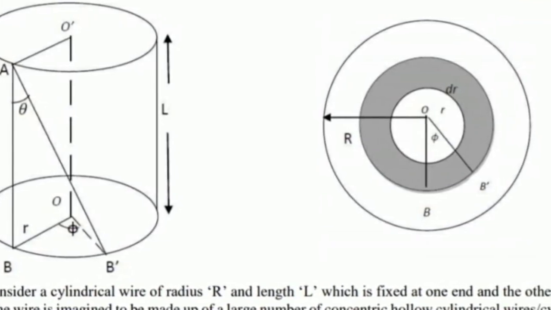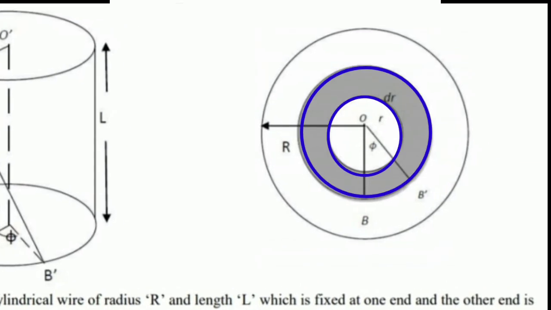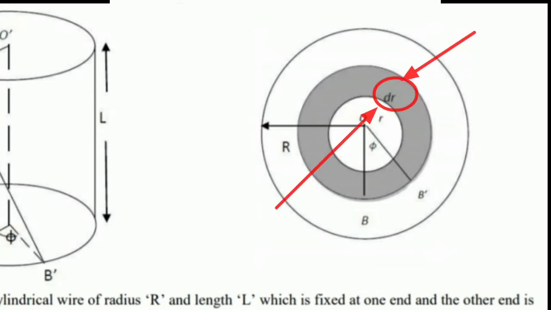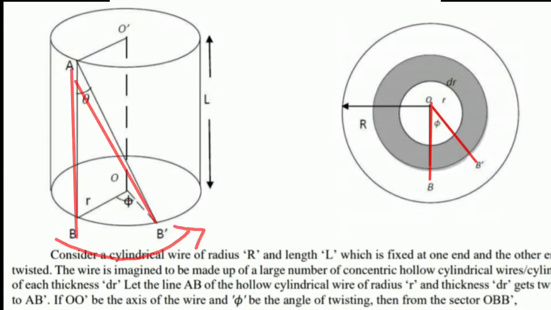Let us consider one concentric cylinder whose thickness is dr. Let AB be the hollow cylindrical wire of radius r and small thickness dr, which gets twisted from AB to AB dash.